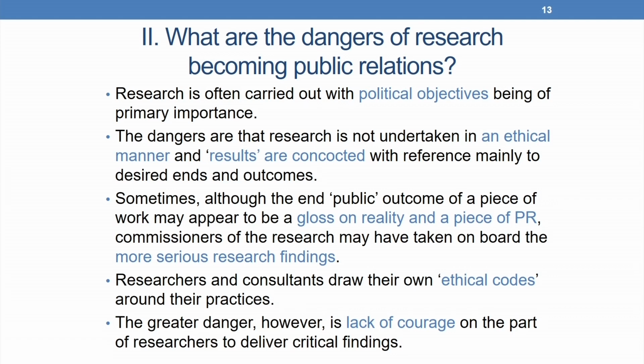In practice, the issues are often not this clear cut, because sometimes although the end public outcome of a piece of work may appear to be a gloss on reality and a piece of PR, commissioners of the research may have taken on board the more serious research findings. Now, researchers and consultants also draw their own ethical codes around their practices. Researchers and consultants are interested in accuracy not only to satisfy their ethics, but also because ultimately it is not good for individual reputations if results are seen to be concocted for political purposes.